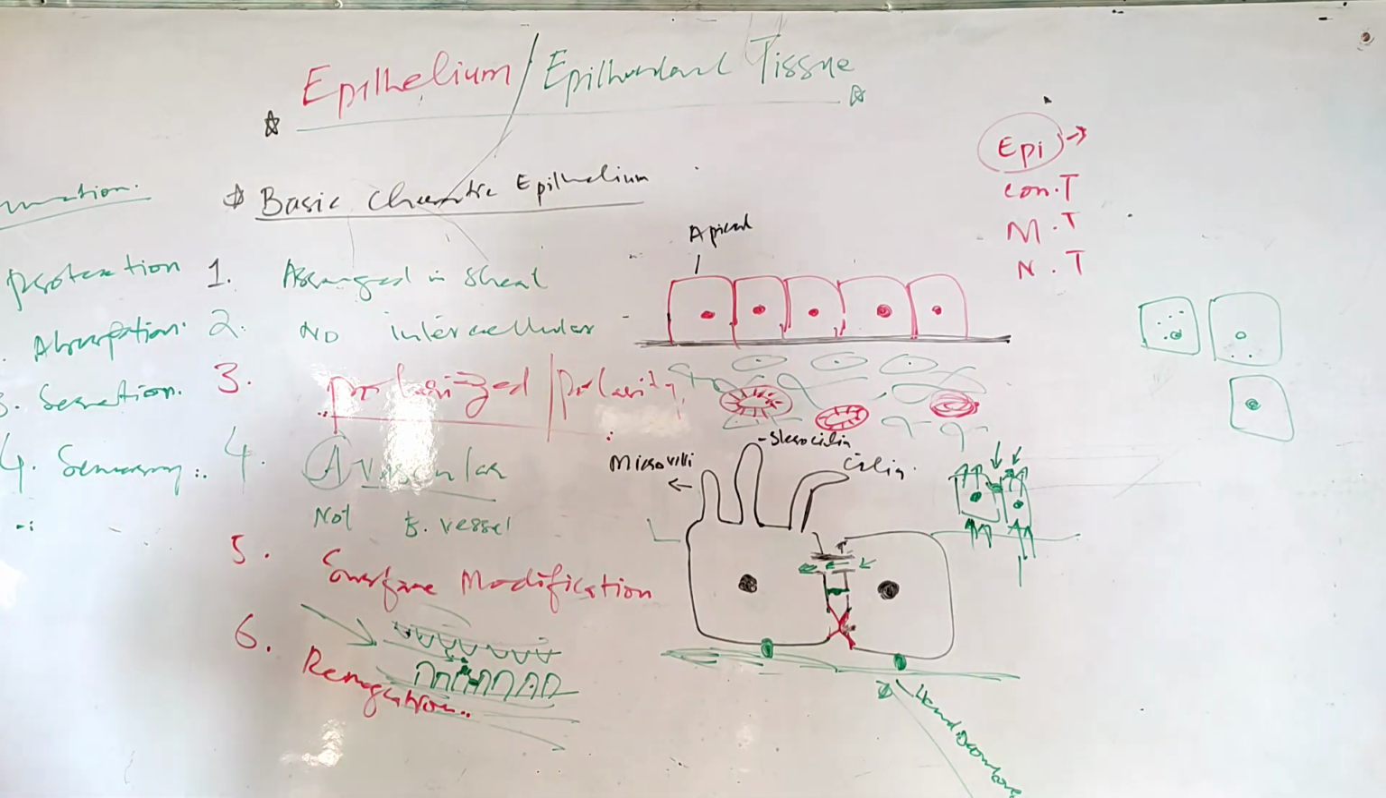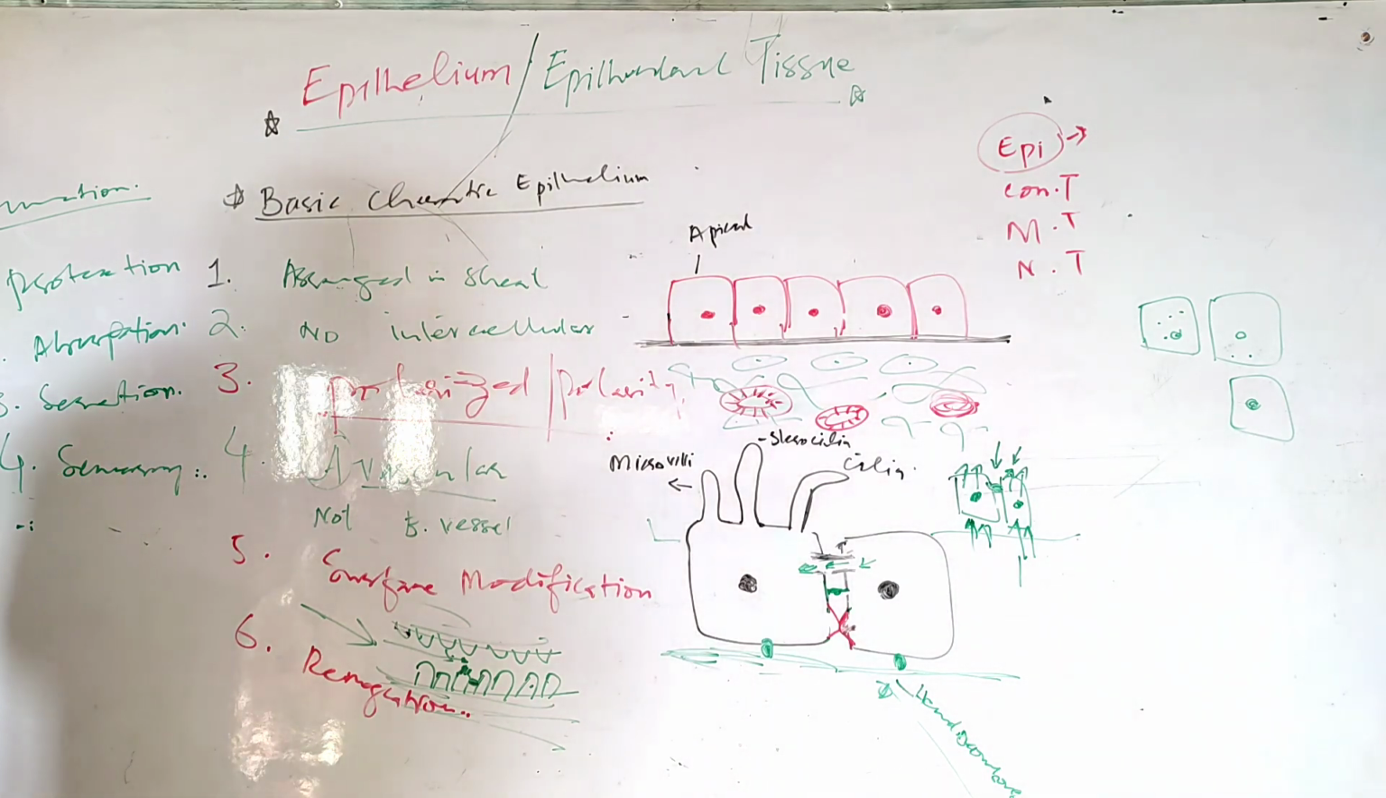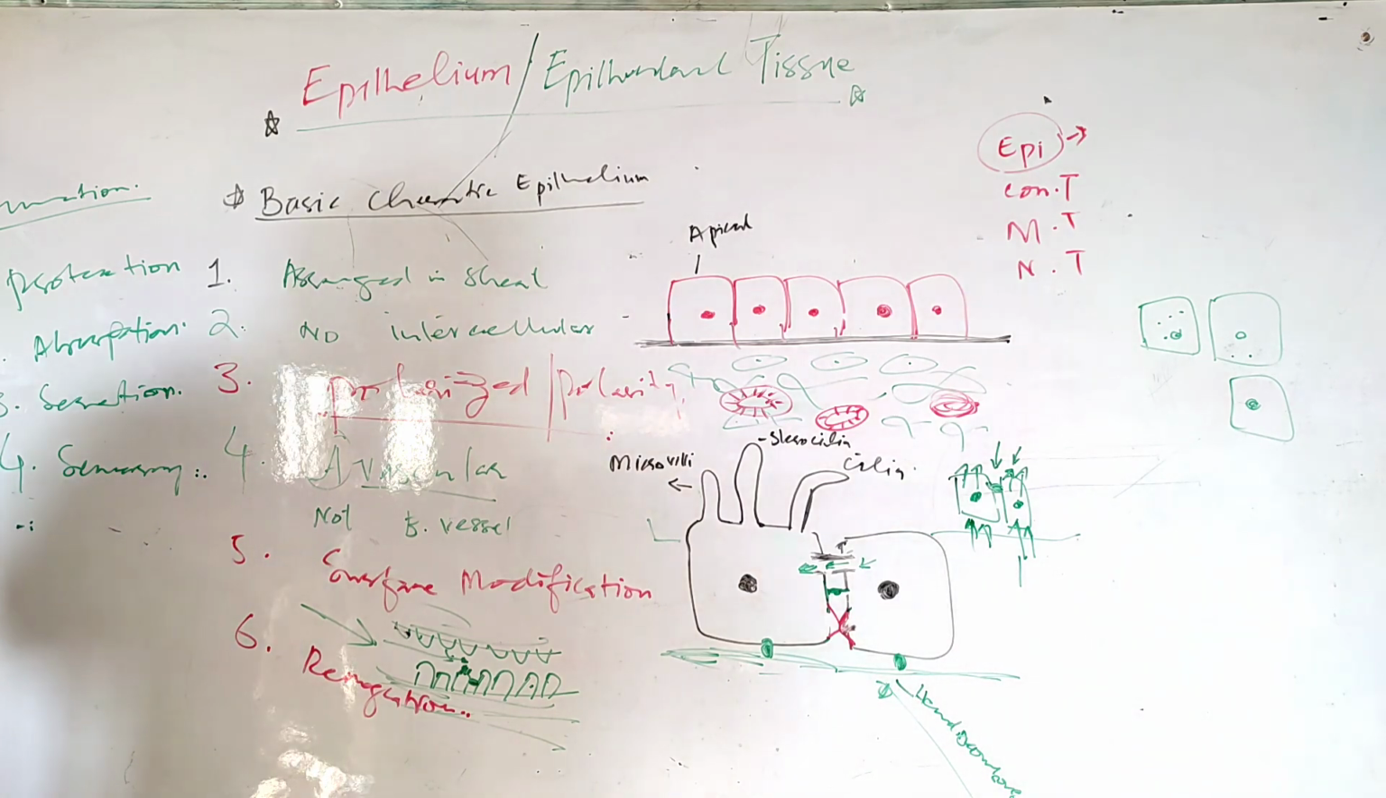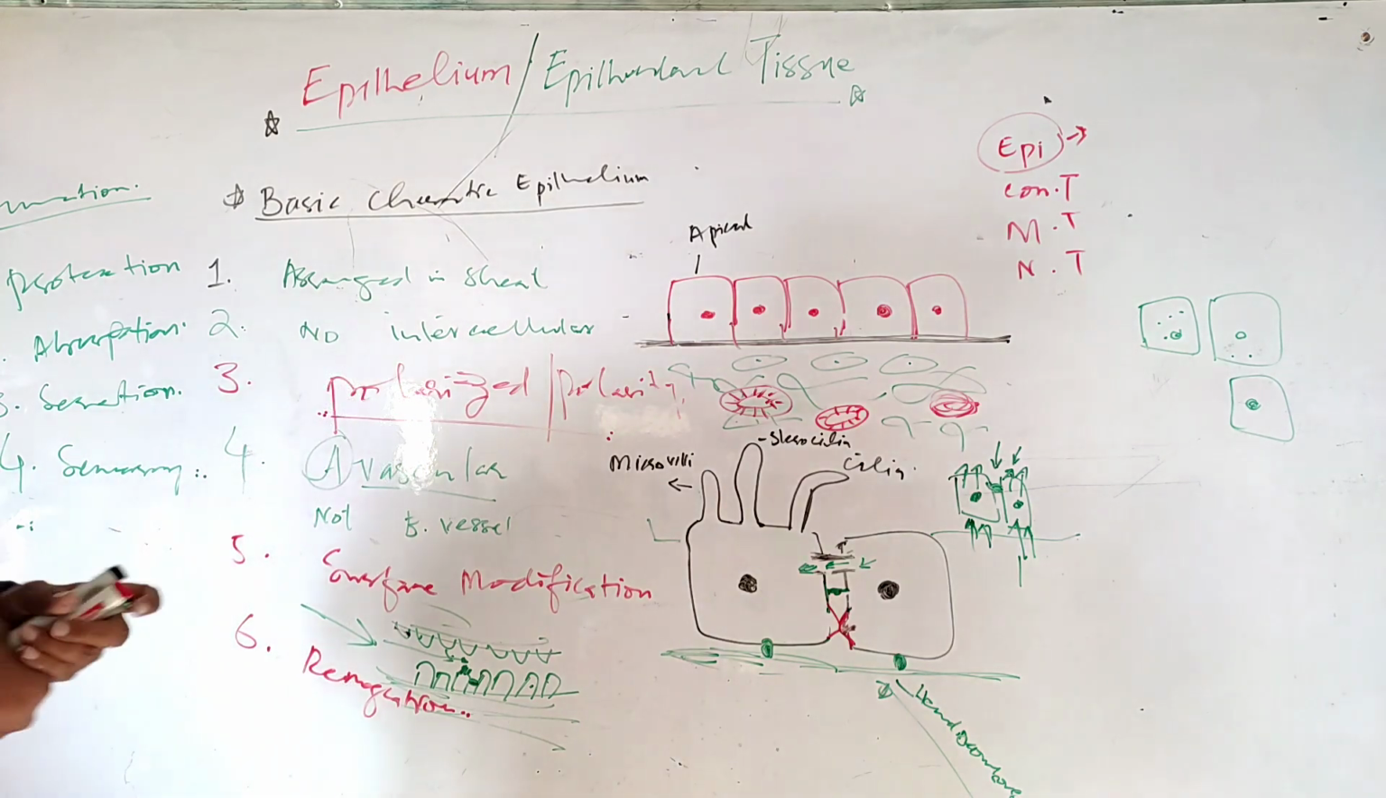Anything else? Yes, they also do differentiation. This is also a function of epithelium. Anything else? Yes, they also do some filtration, especially in the kidney. But these are also related to absorption. These are some basic functions of epithelium. Excretion, we have already written here. Excretion, they majorly play a role.